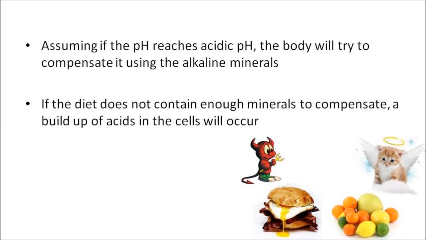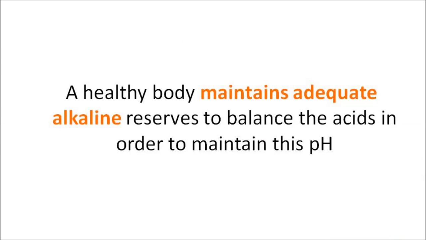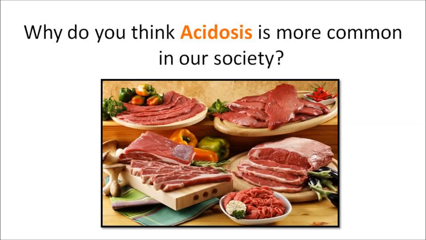If the pH reaches acidic levels, the body will try to compensate using the alkaline minerals. If the diet doesn't contain enough minerals to compensate, a buildup of acids in the cells will occur. A healthy body maintains adequate alkaline reserves to balance the acids in order to maintain this pH. Why do you think acidosis is more common in our society?